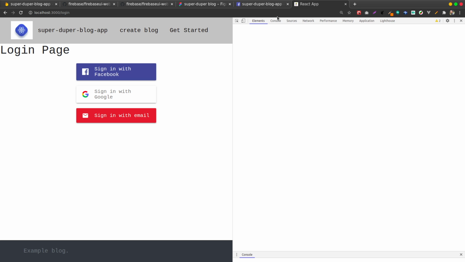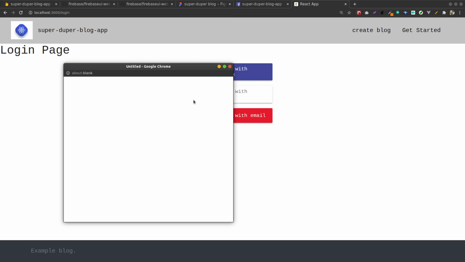Real quick, then I'll show you how you can actually use the details that come from this. If I click on sign in with Facebook, of course it gives a pop-up here, and it will just load. Wait for it. Of course, it has logged into my Facebook account automatically.